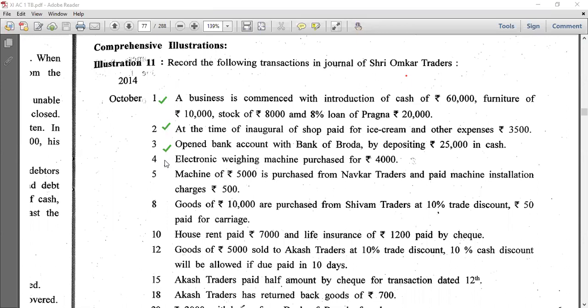Electronic weighing machine purchased for 4,000. Remember, in the sum of the illustration we had said dead stock. So dead stock account debit to cash account 4,000. Electronic machine is termed as dead stock. The weighing machines or weighing related products that we buy, we call them dead stock. So you will write dead stock account debit to cash account. So let us see this illustration, what they had done.